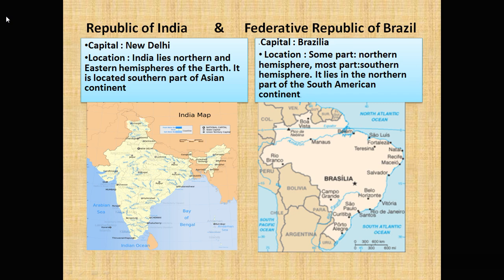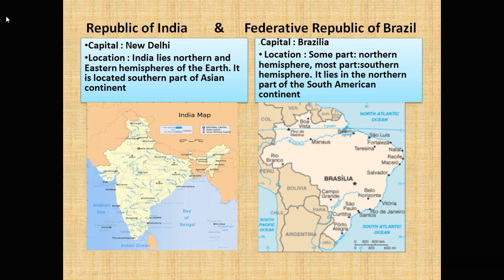Okay, the location. India lies in the northern part and the eastern hemisphere of the earth, and India is located in the southern part of the Asian continent. If you see continent wise, India is in the south, but location wise on the earth, India is in the eastern hemisphere and in the north, because the equator passes just below India.